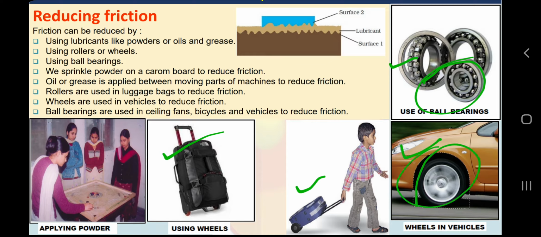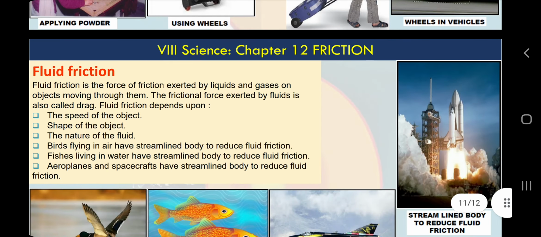So here you can read these statements: using lubricants like powder, oils or grease, using rollers on wheels, using ball bearings, sprinkling powder on a carom board, oil or grease in machines, rollers, again wheels. These are very simple examples which we see in day-to-day life. I think it is very easy to understand.